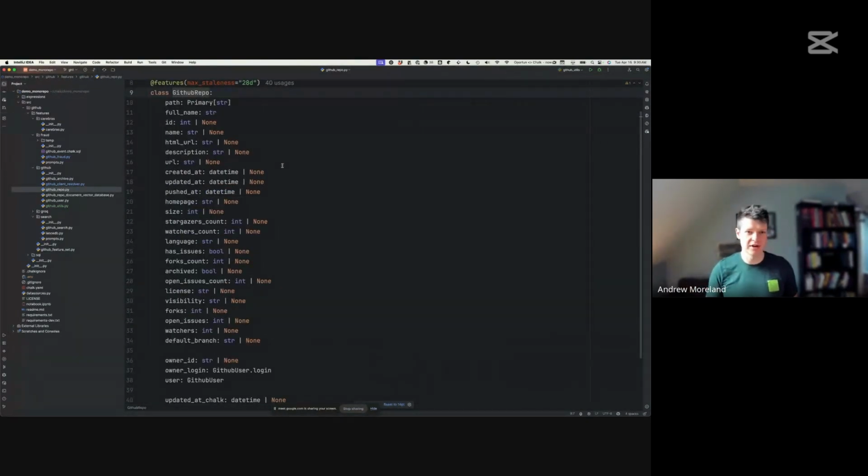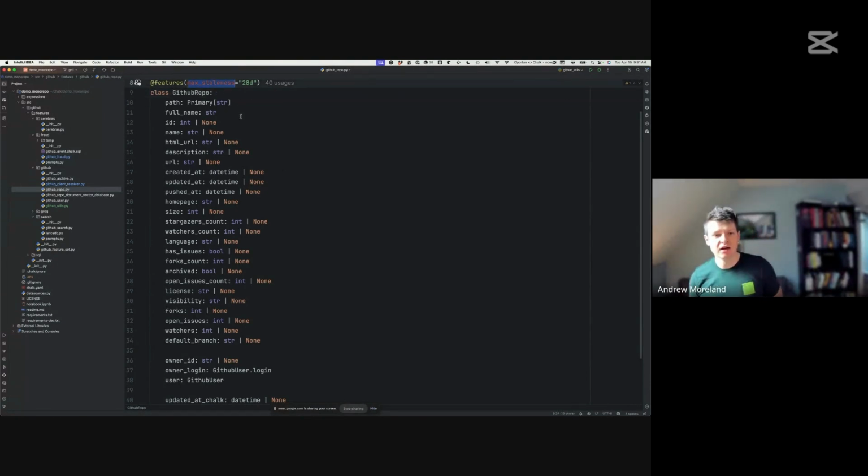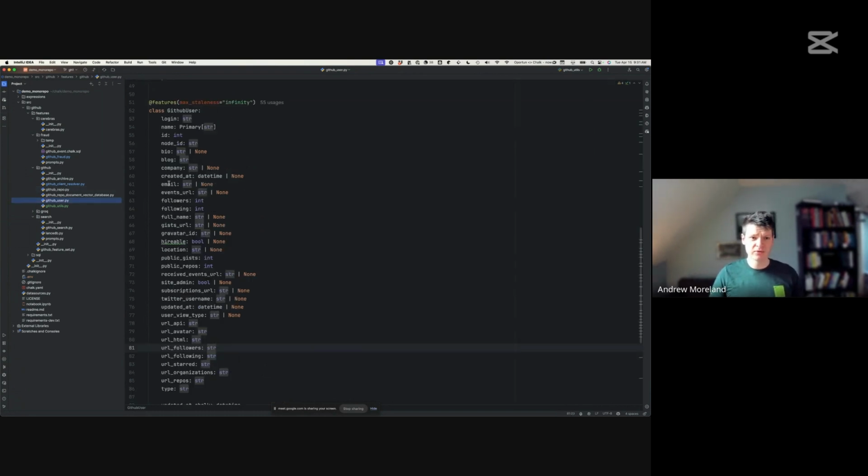In this case, we're defining a feature class called the GitHub repo. So we want to model all the data we want to integrate as simple data classes or pydantic classes. We declare the types. We can maybe specify some information about declarative caching. And then from there, we can start to derive more complicated heuristics. So in the case of a GitHub user,